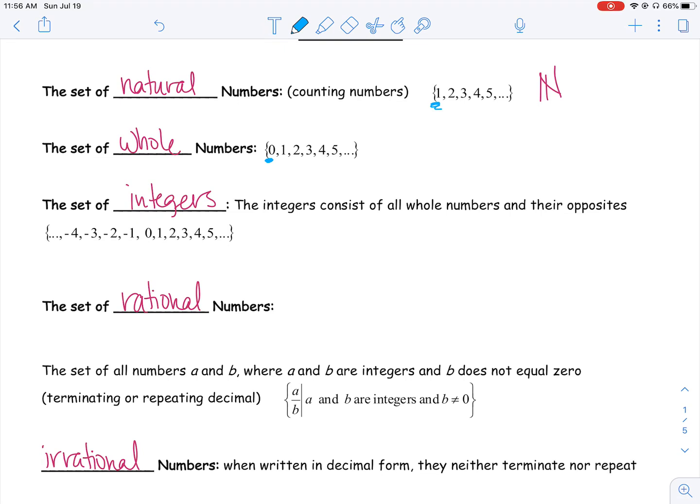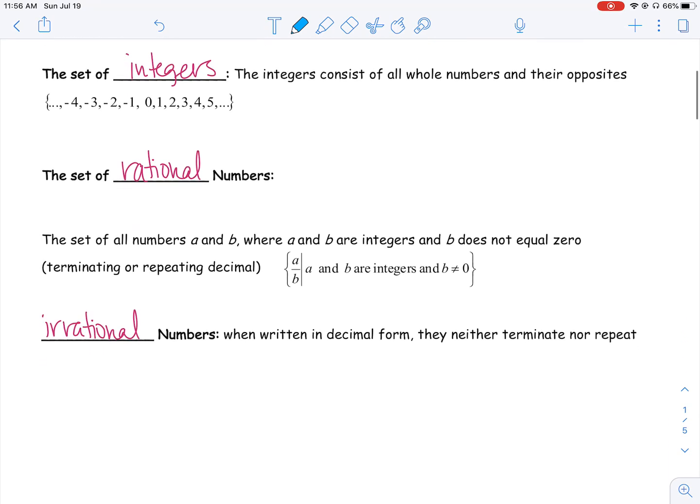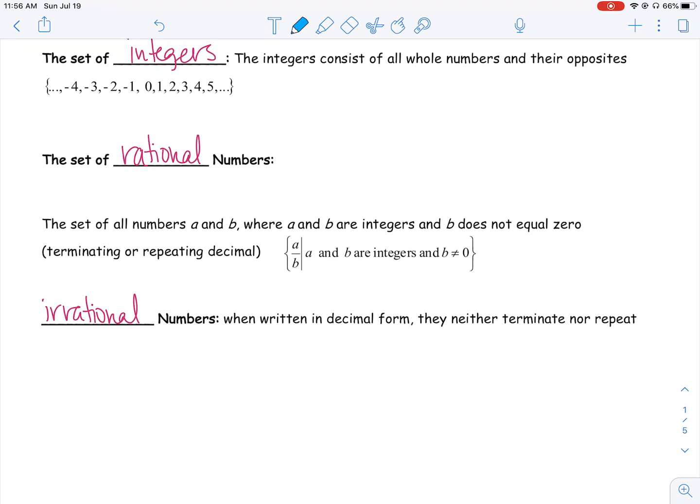There are what we call integers. Integers consist of all whole numbers and their opposites, so positive and negative whole numbers. So really anything on the number line is what we call an integer. We have the set of all rational numbers, and then we have irrational numbers. Now, rational numbers can be written as any sort of fraction. They are terminating, so they stop, or repeating decimals.